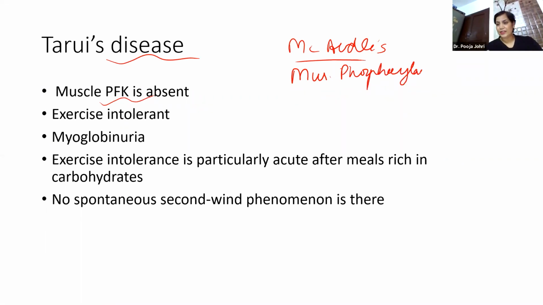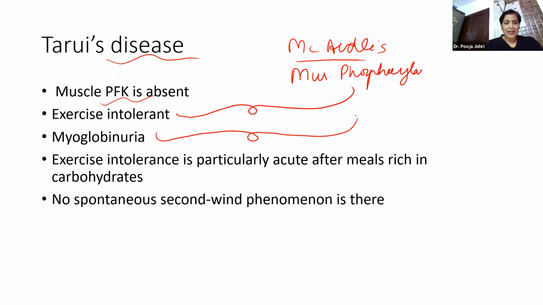What is the difference? The biochemical manifestations are more or less the same. The person is also exercise intolerant, and there is myoglobinuria. But the major difference is that in the person suffering from Tarui's disease, exercise intolerance is particularly acute only after taking a meal rich in carbohydrate. This is a very, very important feature distinguishing between these two.